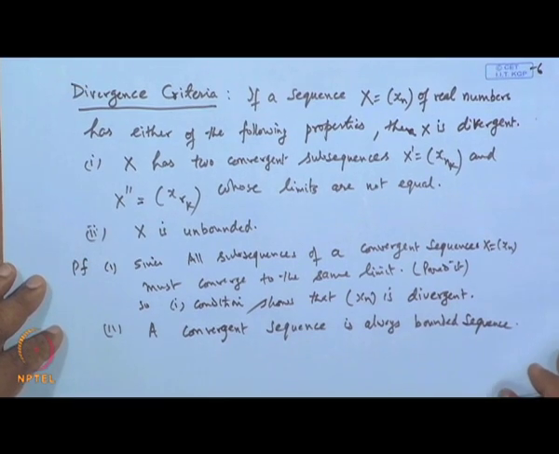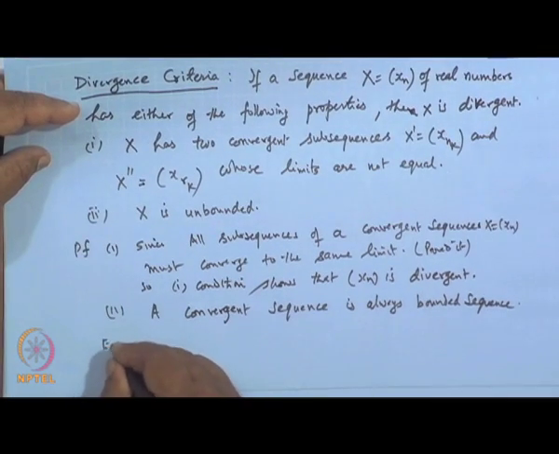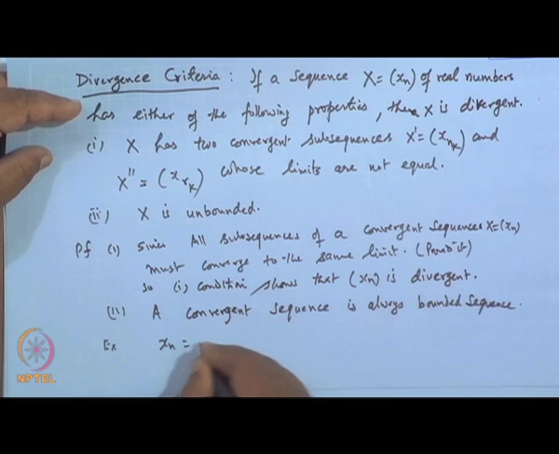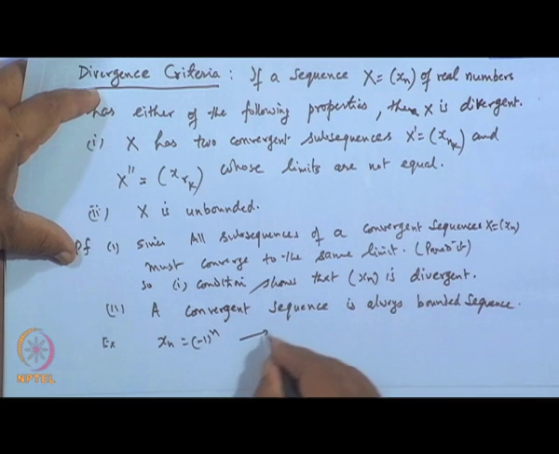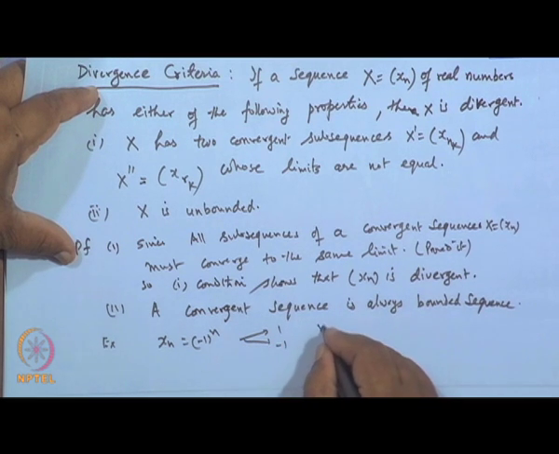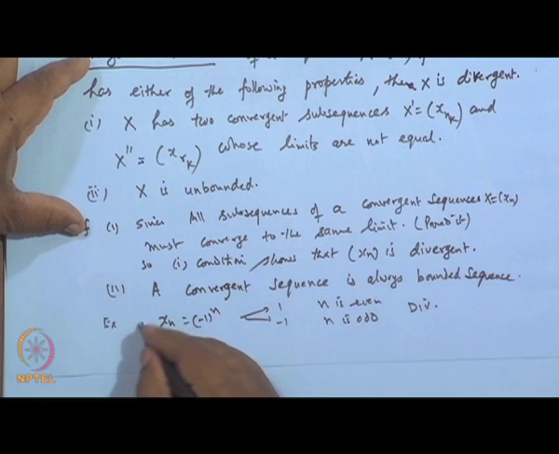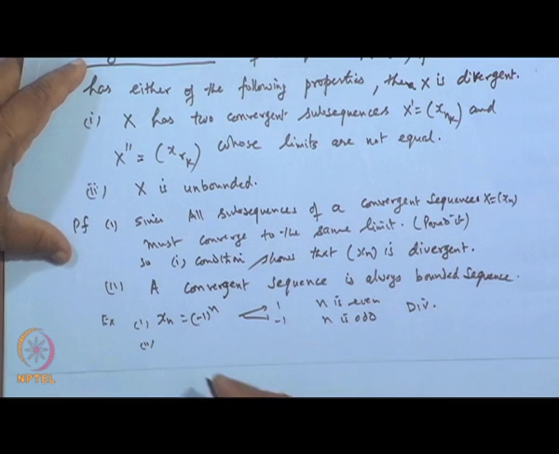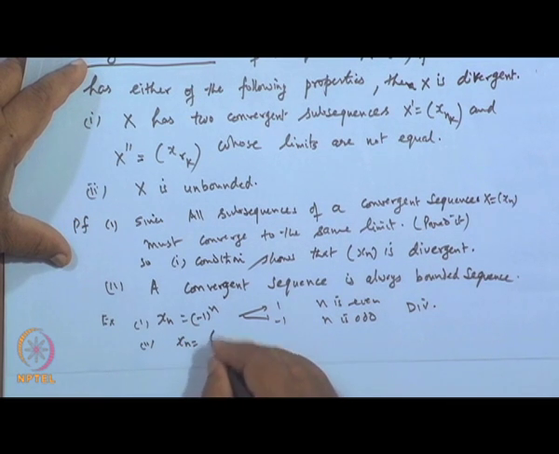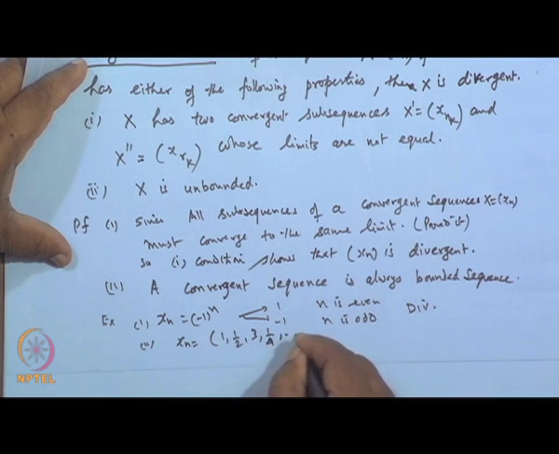So, this criterion I think we have given already, with examples taken. For example, if we take a sequence x n which is minus 1 to the power n. Then this has two limits, 1 and minus 1, when n is even and when n is odd. So, it is a diverging sequence. And second, if I take the sequence x n to be say like this: 1, half, 3, 1 by 4 and so on.